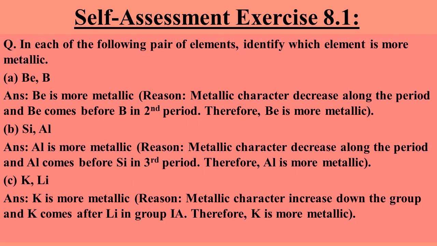Let's do some questions from self-assessment exercise 8.1. In the first question, we have to identify the element which is more metallic. In part A, from beryllium and boron, beryllium is more metallic. In part B, from silicon and aluminum, silicon is more metallic. In part C, from potassium and lithium, potassium is the more metallic element.